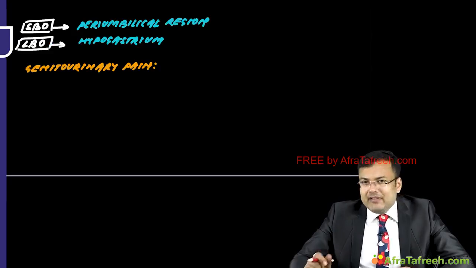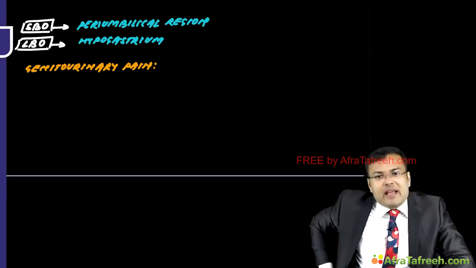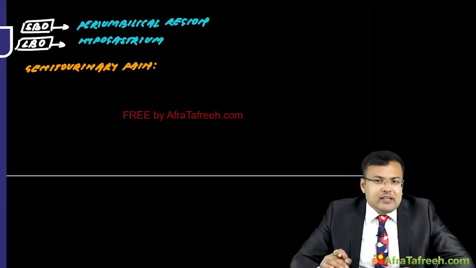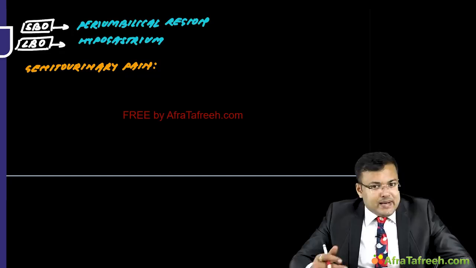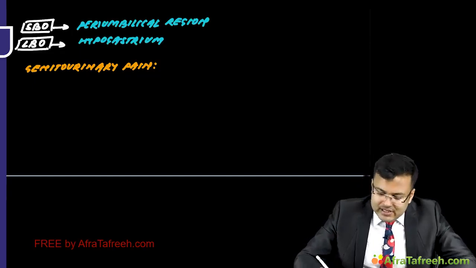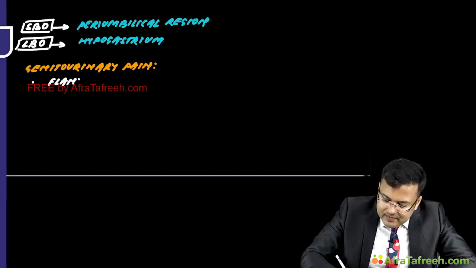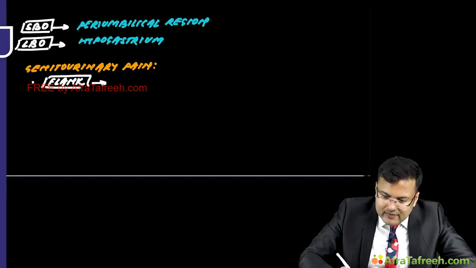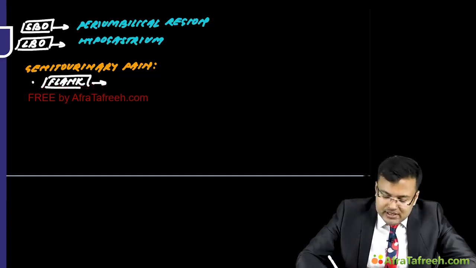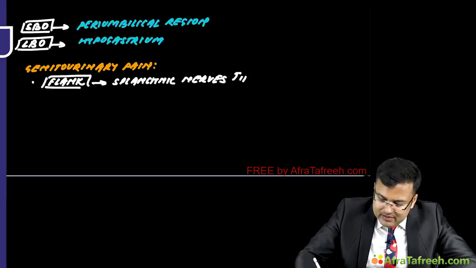Genitourinary pain also has a radiating pattern. Initially, whenever the patient has a stone in the kidney, the pain is in the flank region. Clear? Why is the pain in the flank region? It originates from splanchnic nerves, root value T11 to L1.